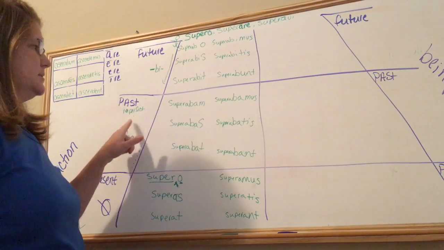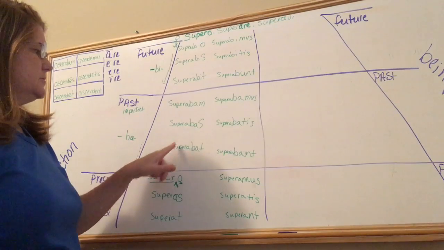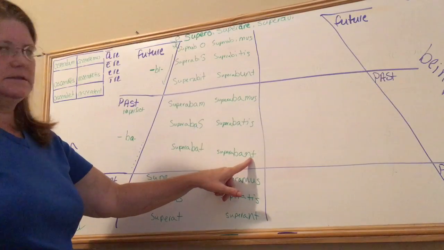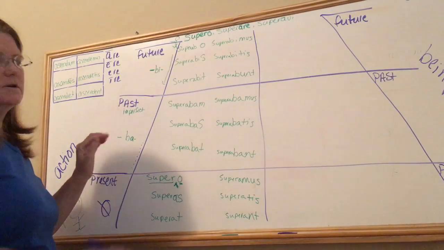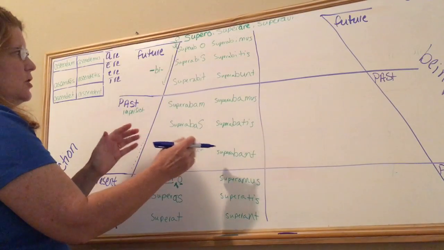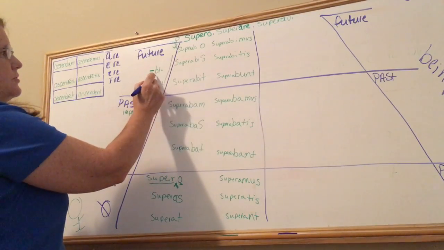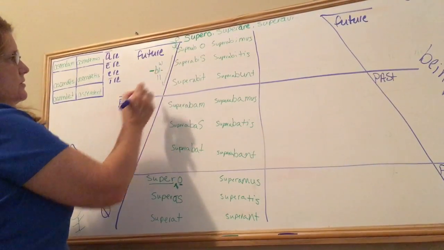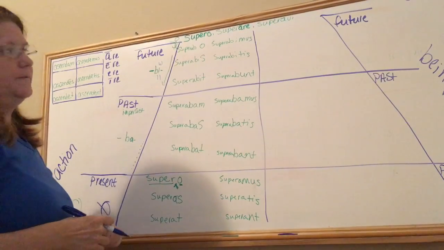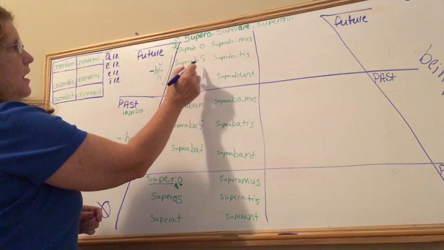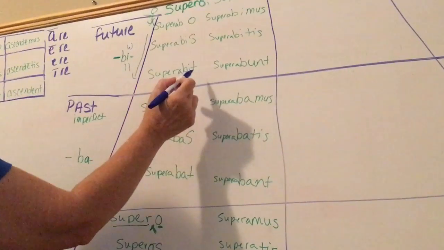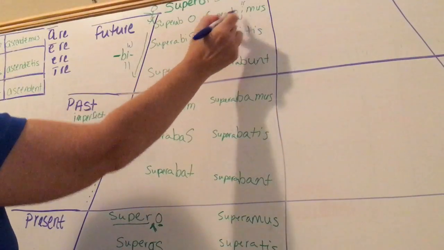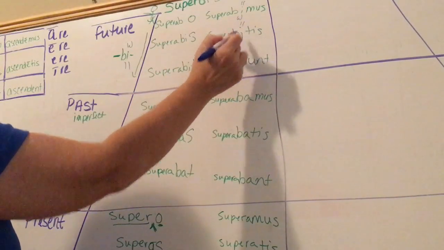So we just did past imperfect: superabam, superabas, superabat, superabamus, superabatis, superabant. If we were to translate these sections into English, we would use the tense indicator. Let's go to the future, the bi. And see how we have an i here? We can make this tense indicator turn into the word will. So all these mean you will overcome, he will overcome, we will overcome, y'all will overcome.